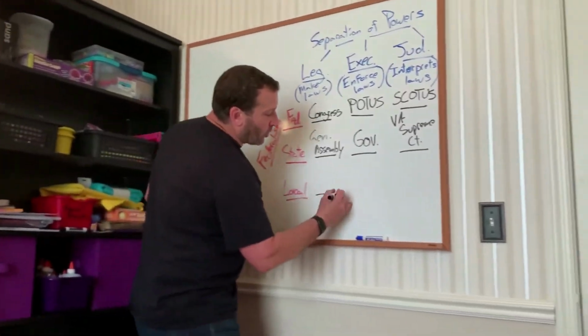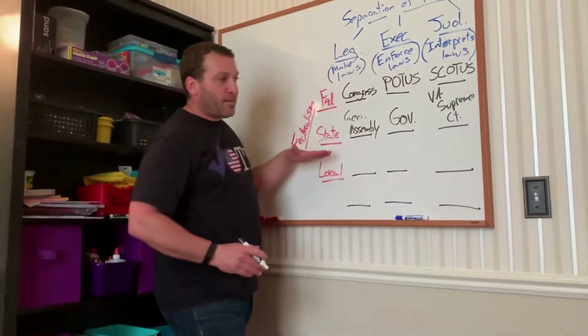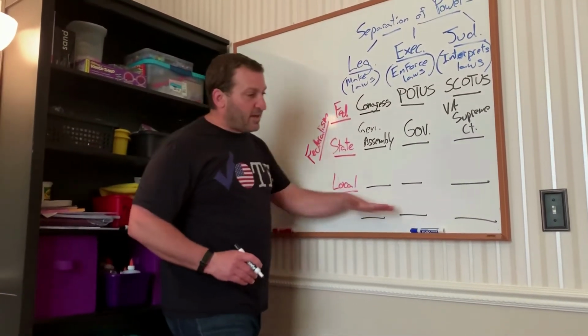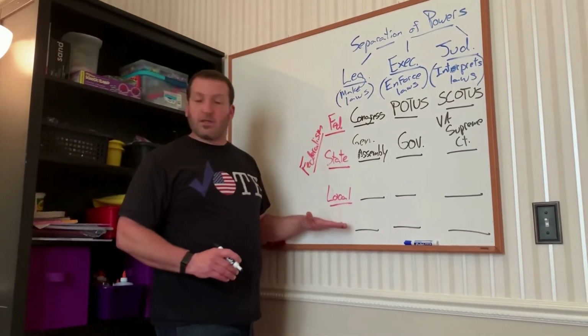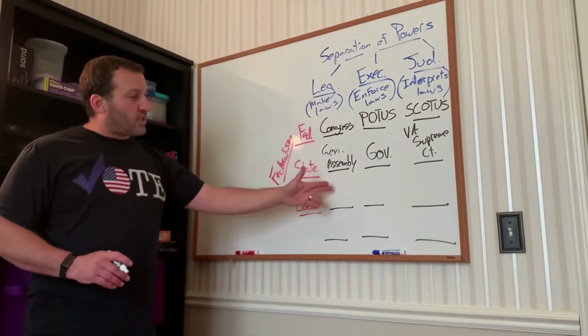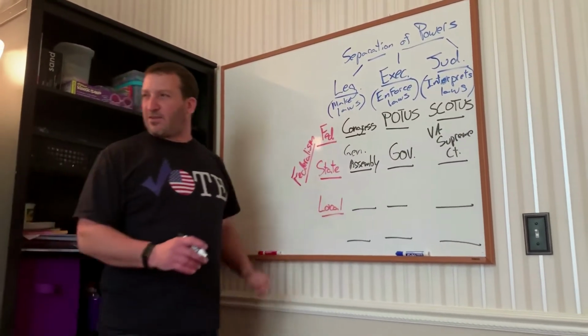Then we get to local, and we're going to divide local into two groups. We've got county, as in Prince William County, and then city or town, like Haymarket. They're going to be down here. So, the legislative body in every county in Virginia. Does anybody know what it's called? Ellie. The Board of Supervisors.